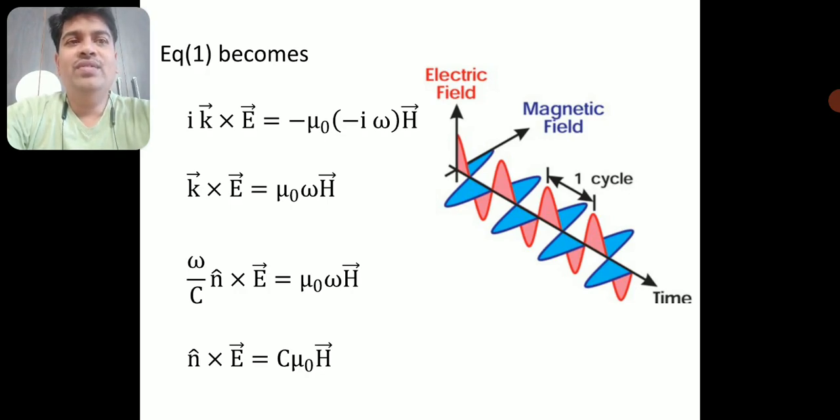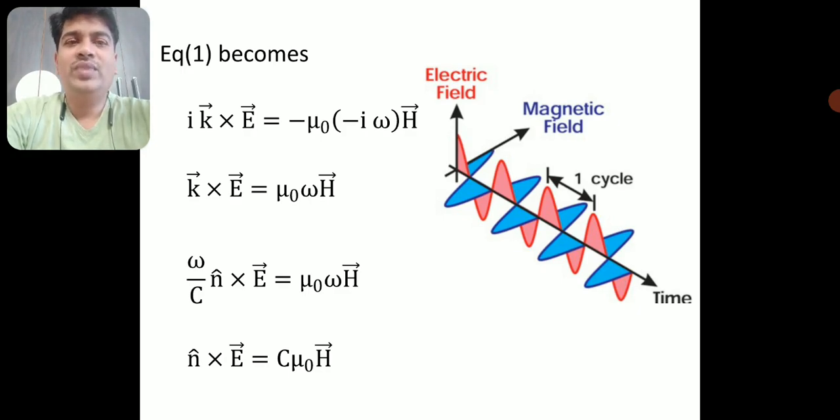Now I am moving further. For this k, I am substituting omega by c into n cap. I know the wave vector k is omega by c, which I defined in the previous video. And since it's a vector, you need to mention it with some unit vector. Say n cap is a unit vector in the direction of propagation of the wave. So omega by c into n cap cross E is equal to mu naught omega H.